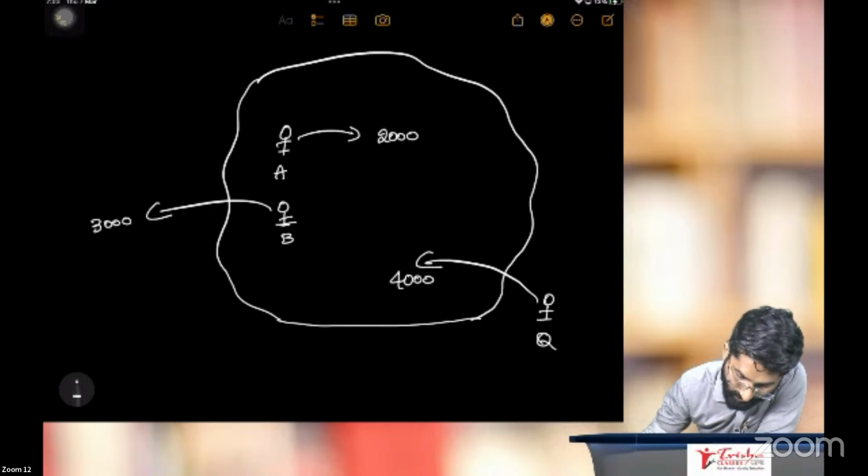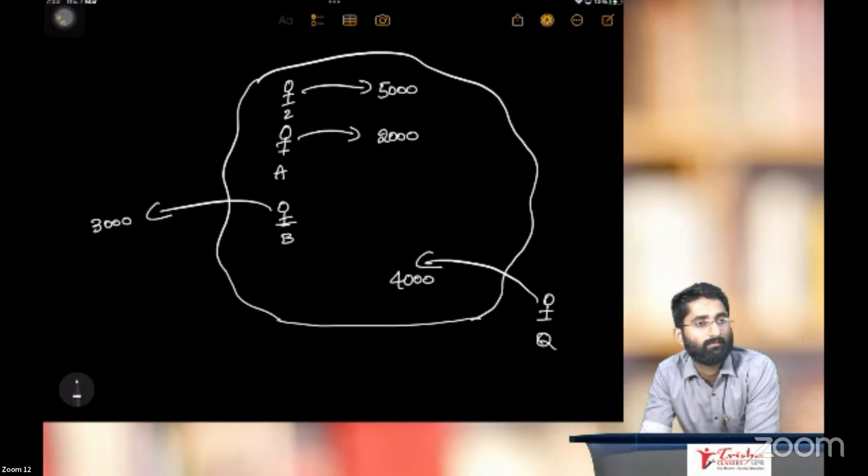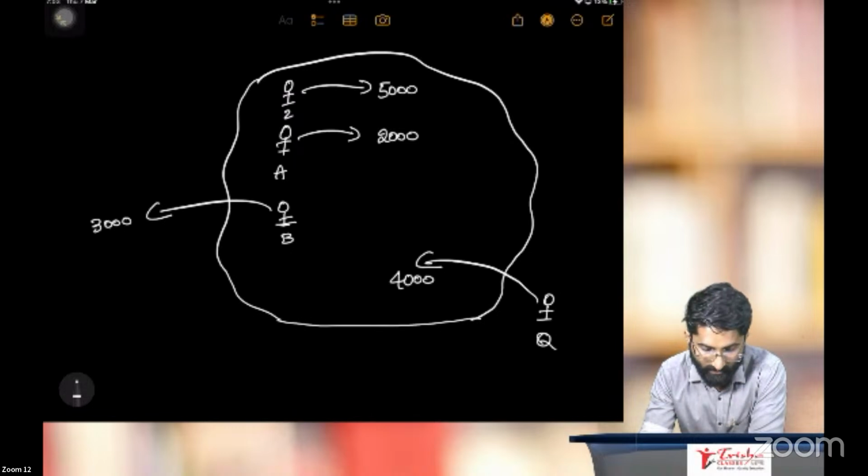There is one more guy, Mr. Z, who is producing 5,000 worth of goods inside the country. So these are four guys we are talking about.